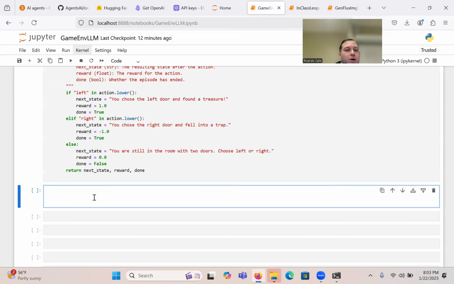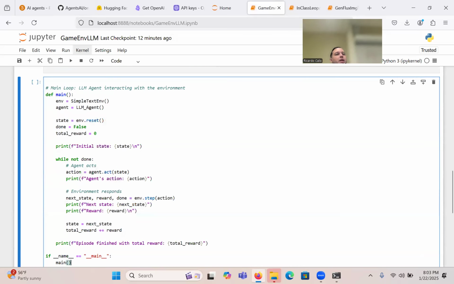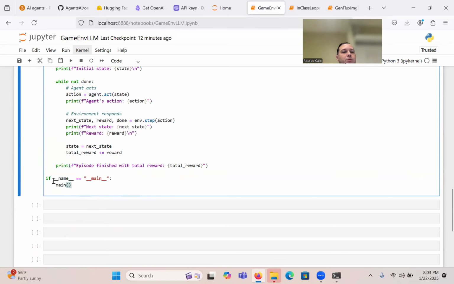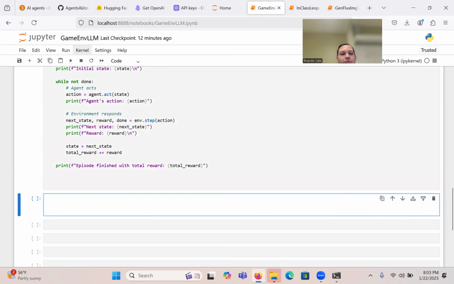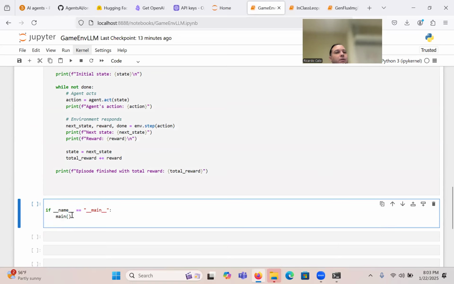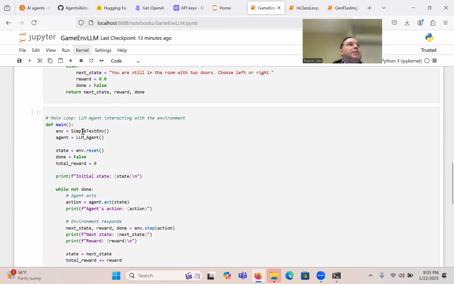Okay, so now we're going to talk about the simulation itself of the game. So you can see it's just a function. So we are going to define a function main over here. So the main loop, so the LLM agent interacting with the environment, basically.